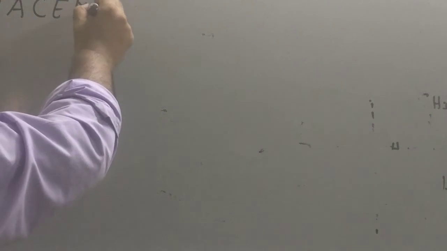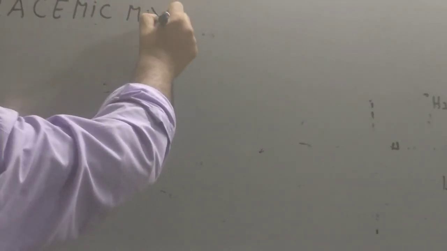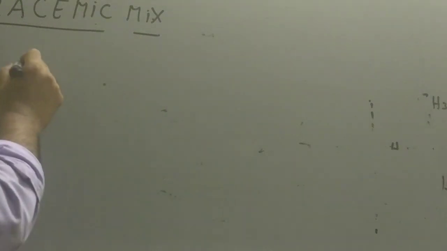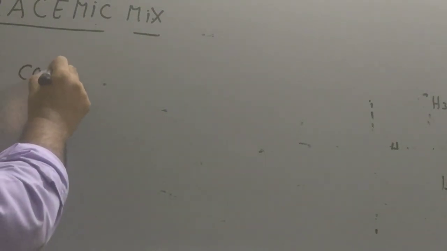What is a racemic mixture? It is basically as the name suggests. Now suppose you have tartaric acid molecules of this type, 50%, and 50% of this type.